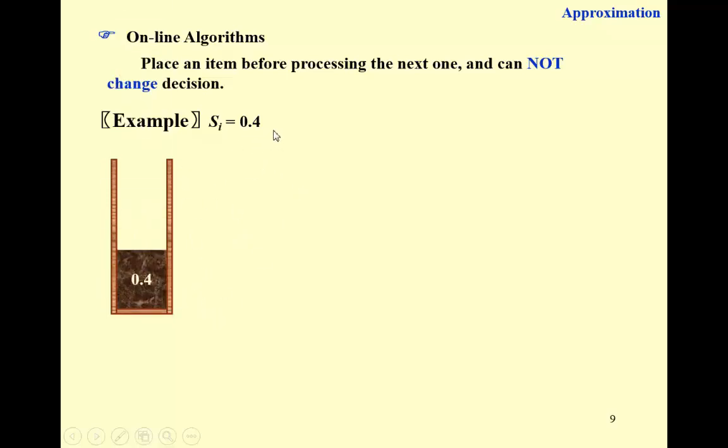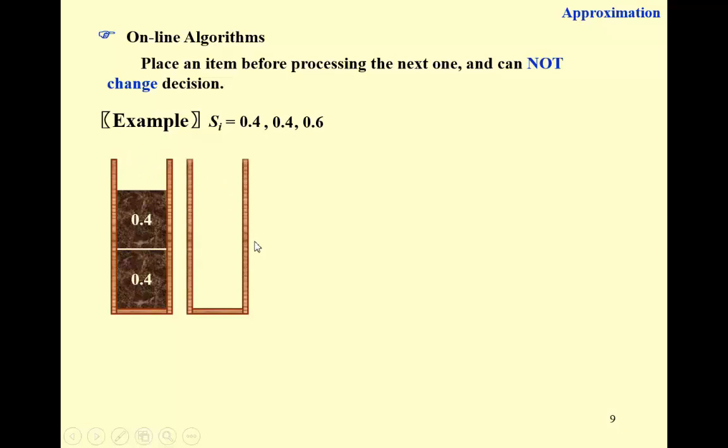And next, another 0.4. So we check this bin and see that there's enough space for 0.4. So let's put it here. Next, oops, another 0.6. There's not enough space left, therefore we have to create a new bin for 0.6. So far it's okay, but next, what if there comes in another 0.6?